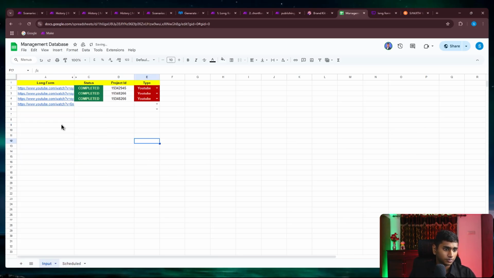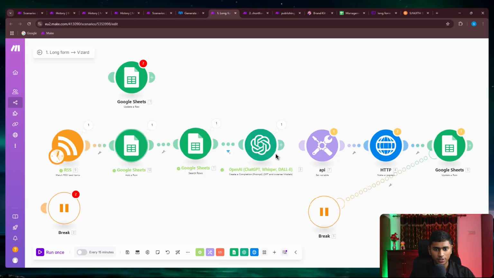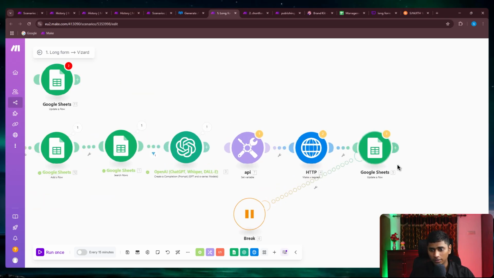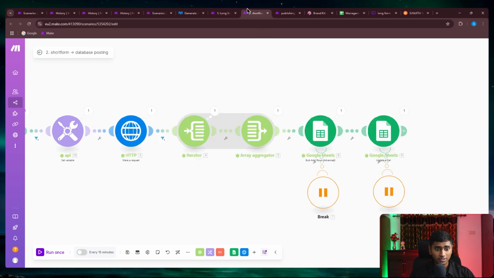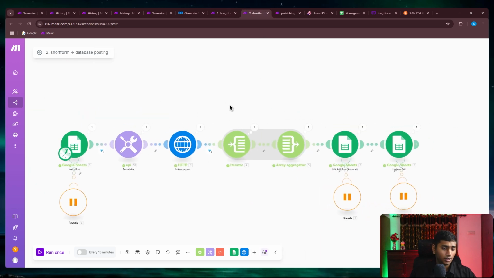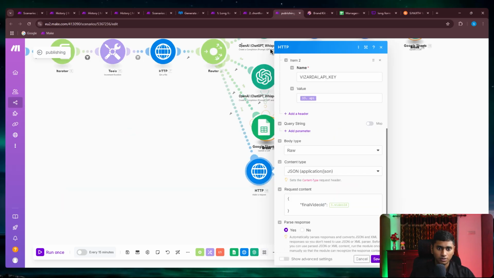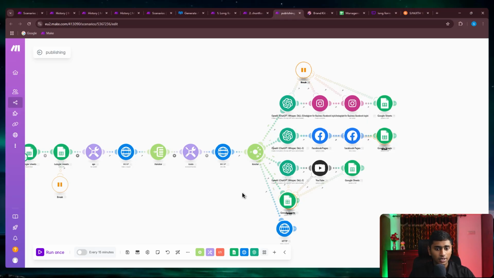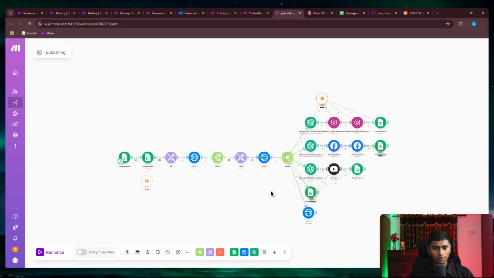So it has now put in the link of mine. And now what it would do is, once the full scenario runs, it would update this as processing. And once it is updated as processing, the next scenario would just take that, get the result from Vizard and update it inside the database. And the third one is basically going to take it and start publishing one after the other. As simple as that.